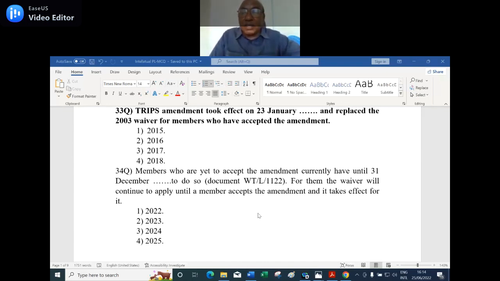The time limit given for the waiver. Answer is 2023. They have to give the reply whether they would like to accept the waiver, meaning some of the provisions, articles will be waived away, some of them will be followed.